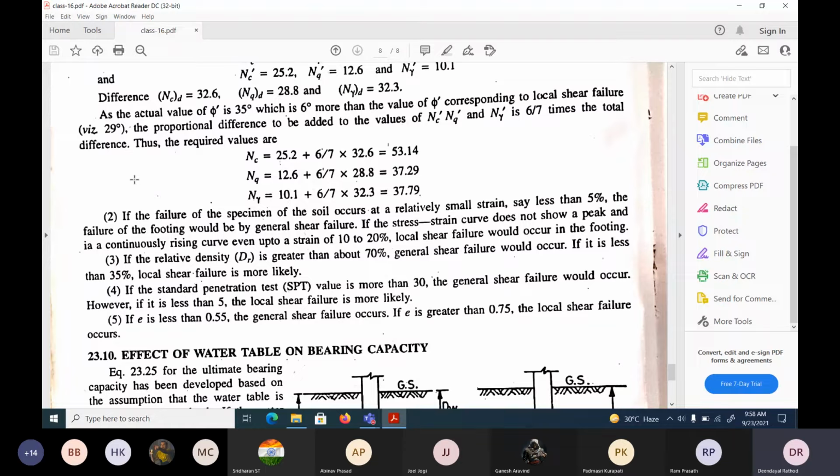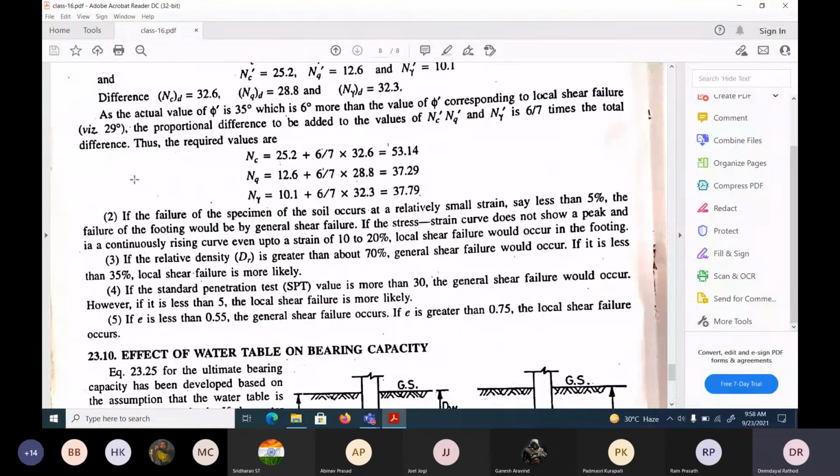This is because in general shear failure, strains would be very small and there won't be vertical movement of the foundation. So if the strain is small, general shear failure would occur.